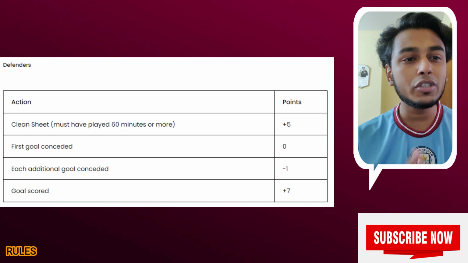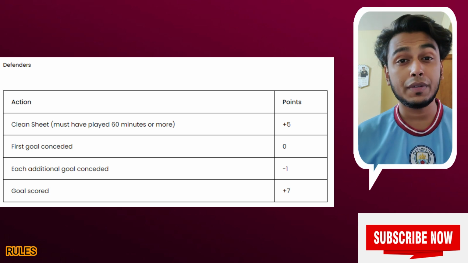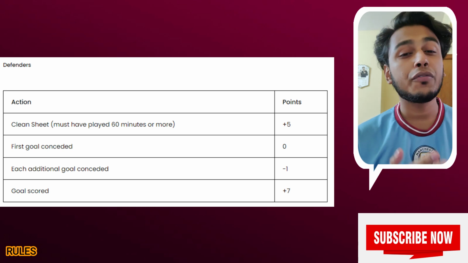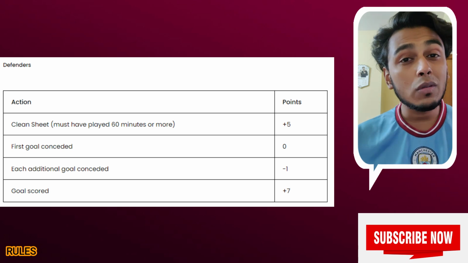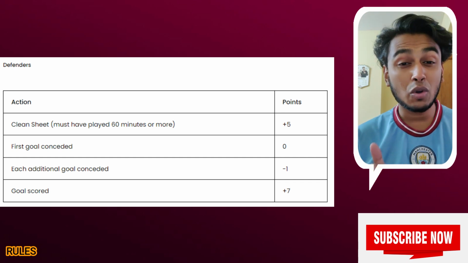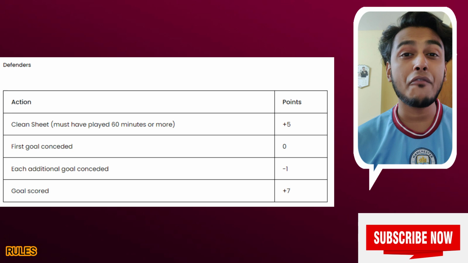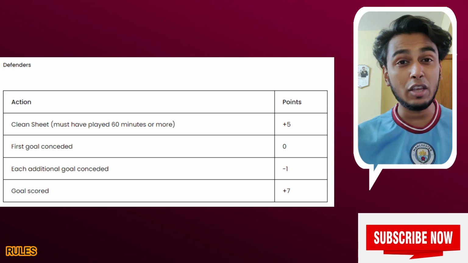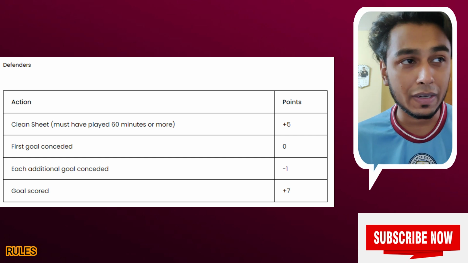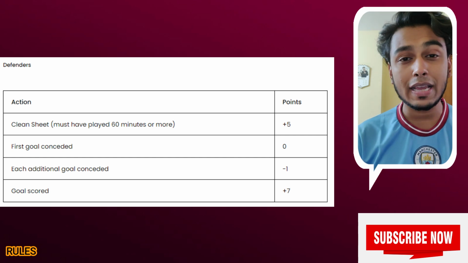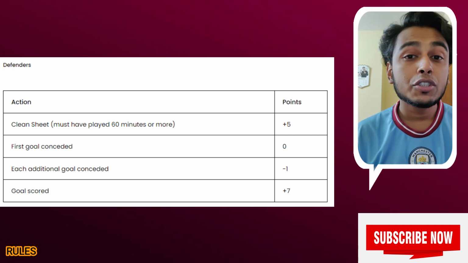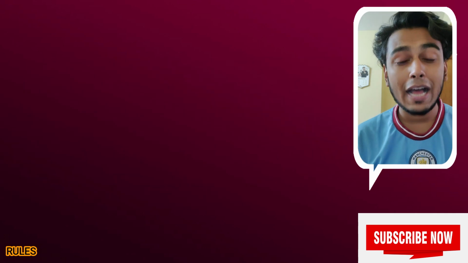That's huge, 5 points. And if your defender concedes just 1 goal, then he will lose no points. But if your defender concedes more than 1 goal, then some points will be cut. But if your defender scores a goal, then he's going to have +7 points. That's huge. I think we should concentrate on the defenders more than the forwards and midfielders, because we're going to have the clean sheet points, and if he scores or assists, then you're going to have +7 and +5 or +3. So this is the scoring system of the defenders.